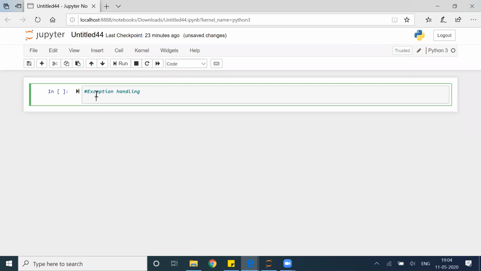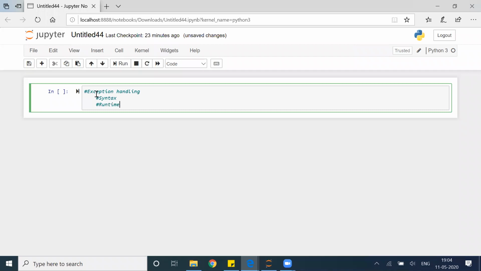The very first error will be syntax error, where you are writing something wrong, right? Suppose I want to write an if statement and I forget to add the colon in that statement. In that scenario, I'll get an error, and that is a syntax error because you did not write the correct code. Second is runtime error. For example, I'm dividing some number by 0. I know that I cannot divide a number by 0, so it will throw me an error, ZeroDivisionError. So that is one type of error, which is a runtime error.